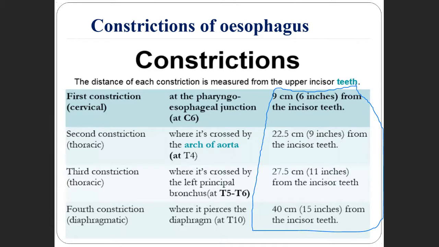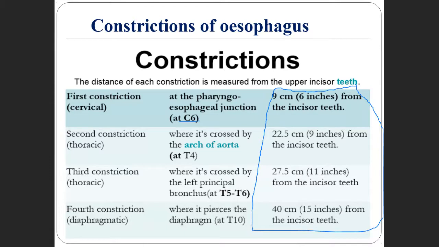Okay. From the anatomical point of view, we have to know where all the constrictions 1, 2, 3, and 4 are. Where is the first constriction? The first constriction is at the pharyngo-esophageal junction, where the pharynx joins the esophagus. That is at the level of the 6th cervical vertebra.